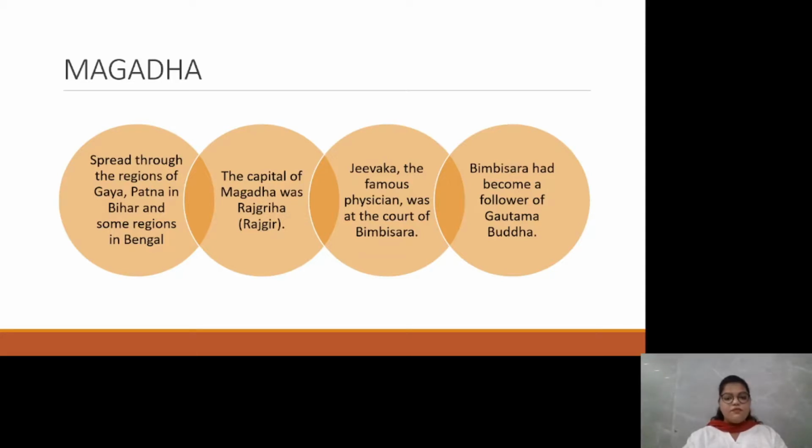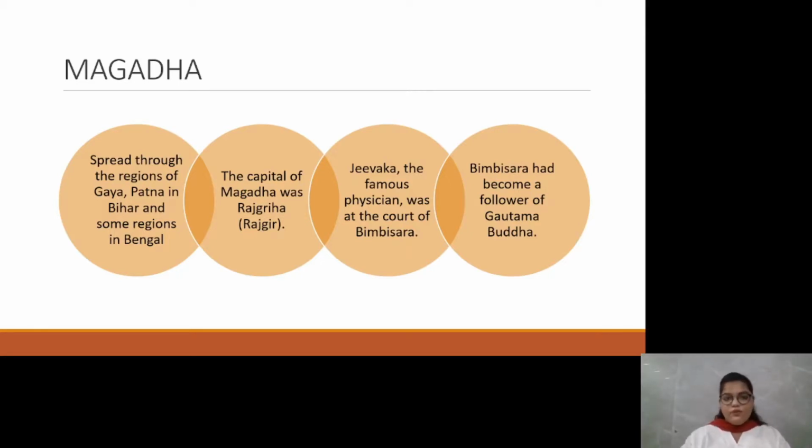Jivika, the famous physician, was at the court of Bimbisara. So, the court of Bimbisara means Bimbisara was the king of Magda. Bimbisara had become a follower of Gautam Buddha. So, King Bimbisara became the follower of Gautam Buddha.